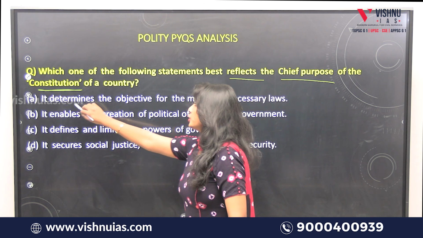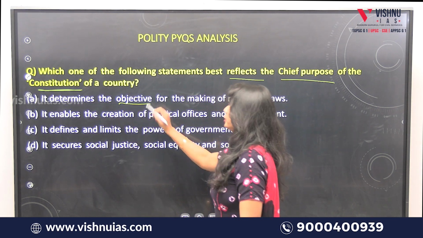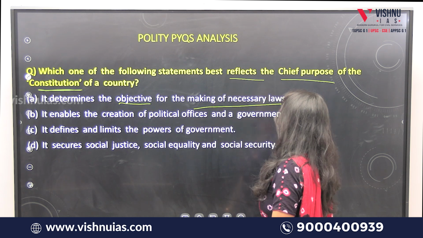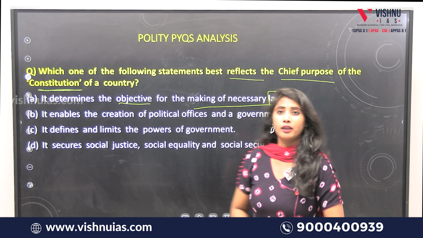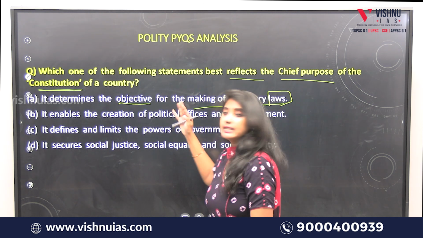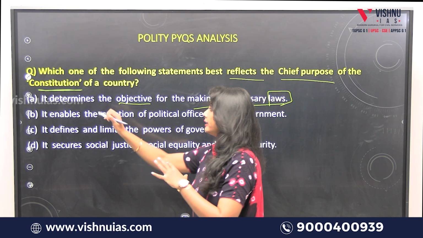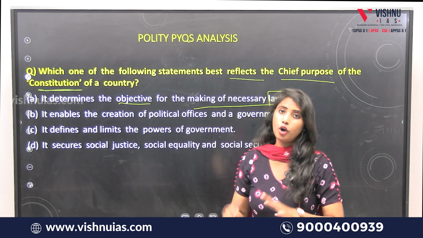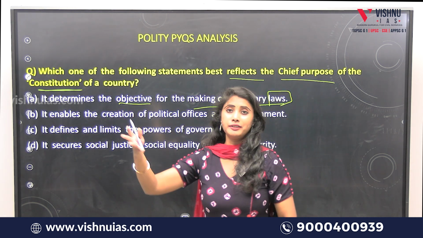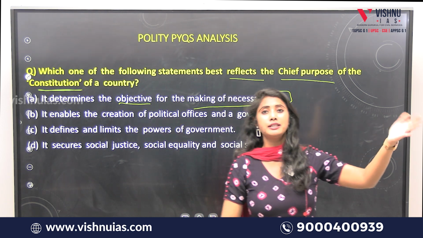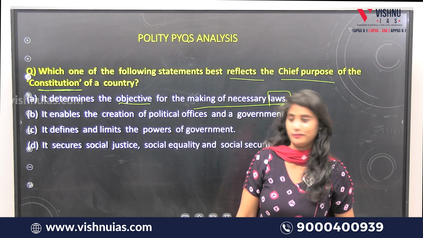It means the constitution determines the objective for the making of necessary laws. So the first statement says that the constitution is a written document or an oral document, because some countries have a written constitution, whereas some countries don't.